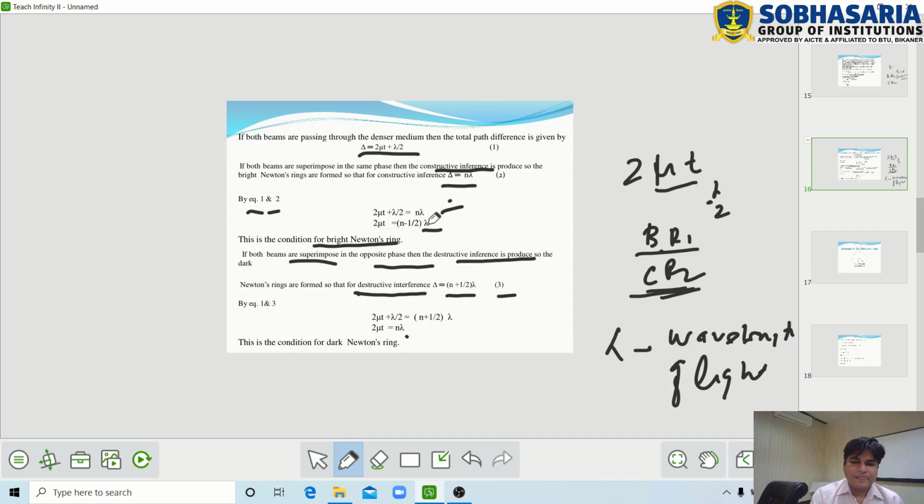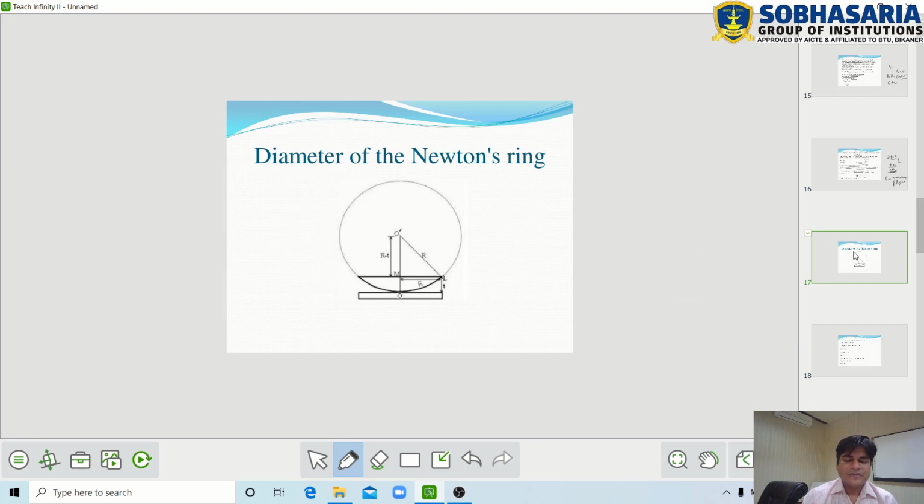So for bright Newton's ring, the condition is 2 mu t equals (n minus 1 by 2) lambda, and for dark Newton's ring, the condition is 2 mu t equals n lambda. This is Newton's ring in reflected light. Now we find the diameter of Newton's rings. Newton's rings means dark and bright.